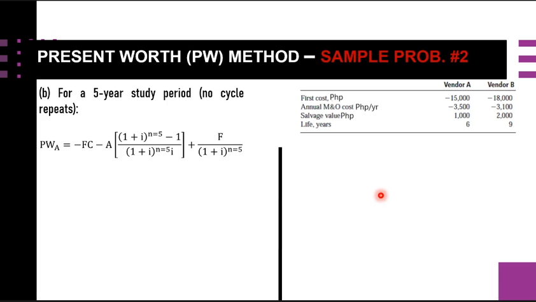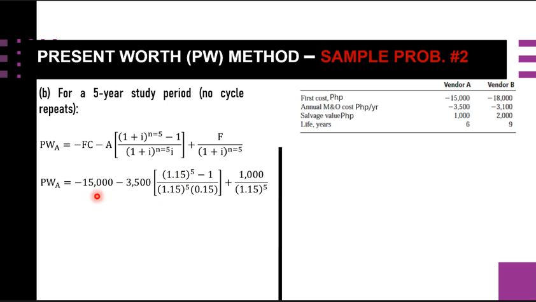So again, considering the present worth for vendor A, take note, since this is 5 years, our N is 5. And also for our salvage value, N is 5, because according to the problem the salvage value does not change. So if the salvage value for vendor A for the life of 6 years is 1,000, for the 5-year study we will use the same salvage value because it does not change according to the problem. So F is still 1,000.